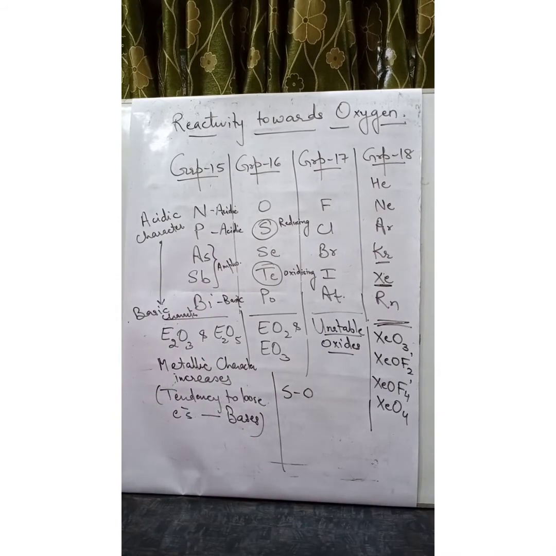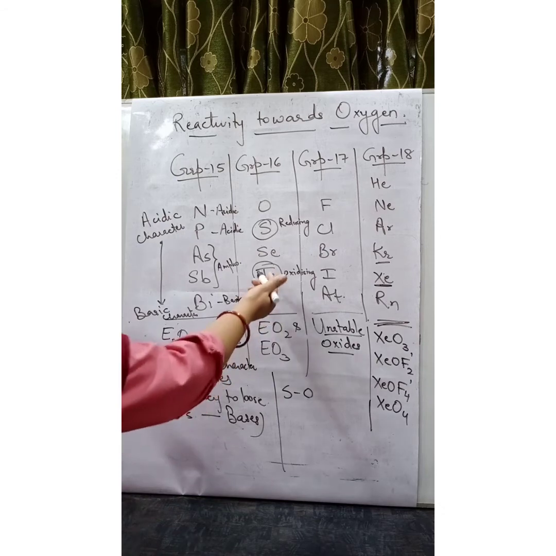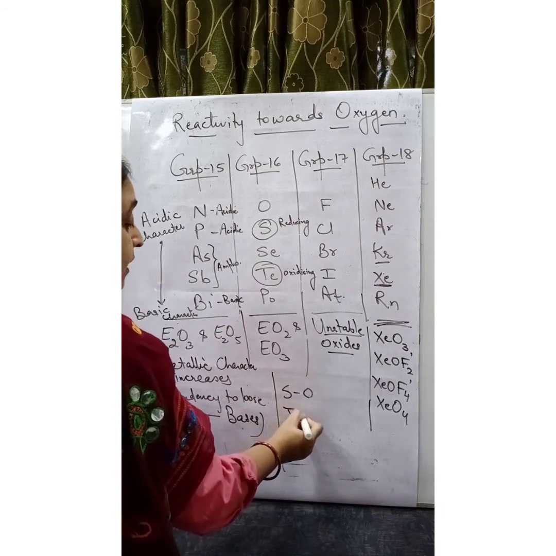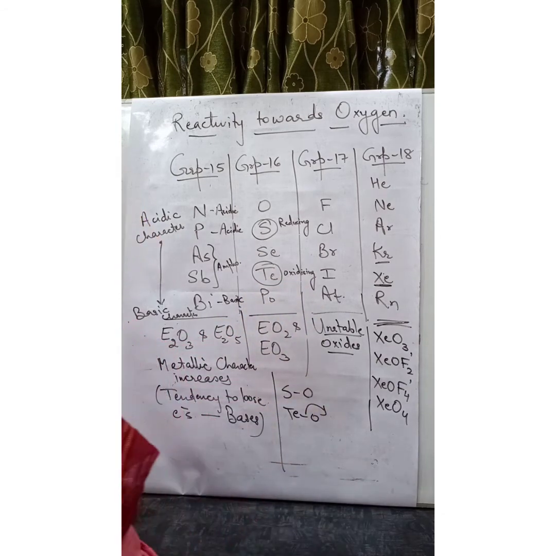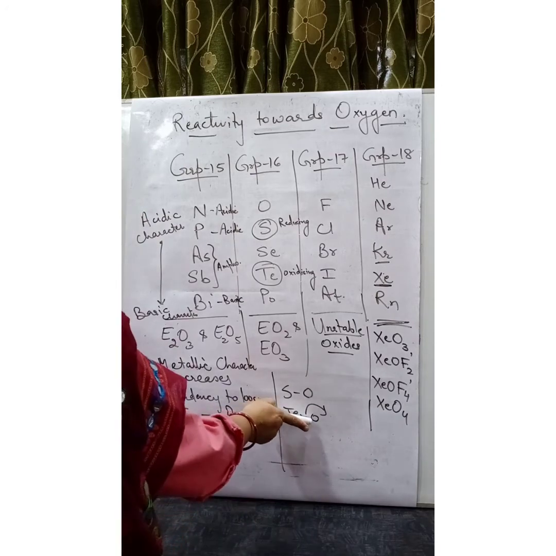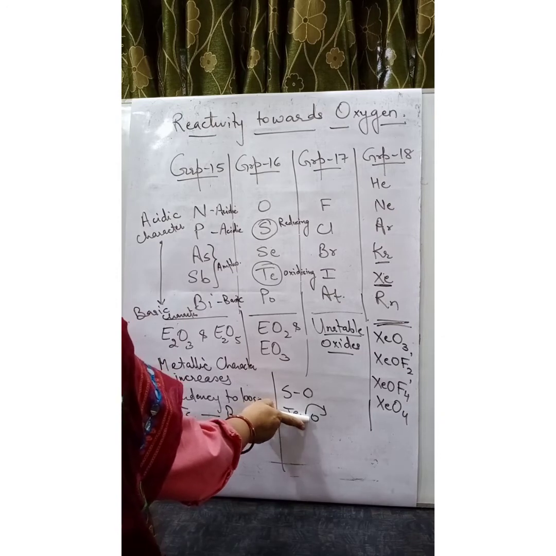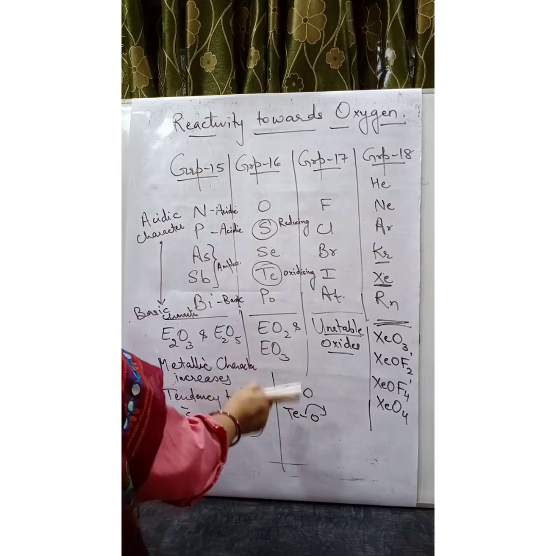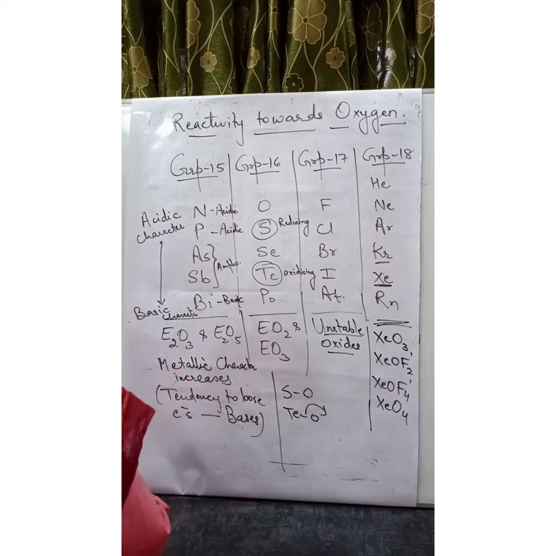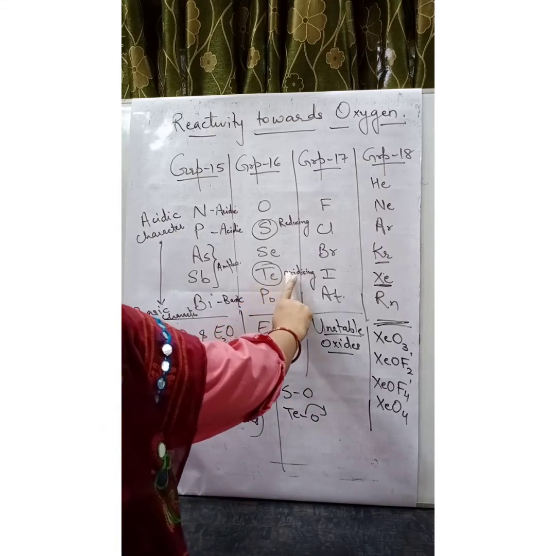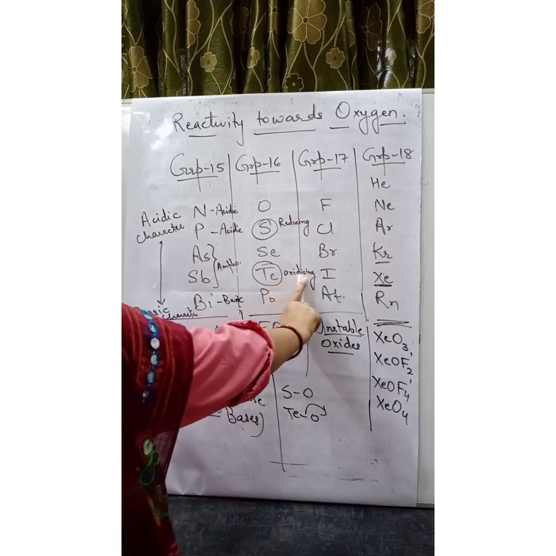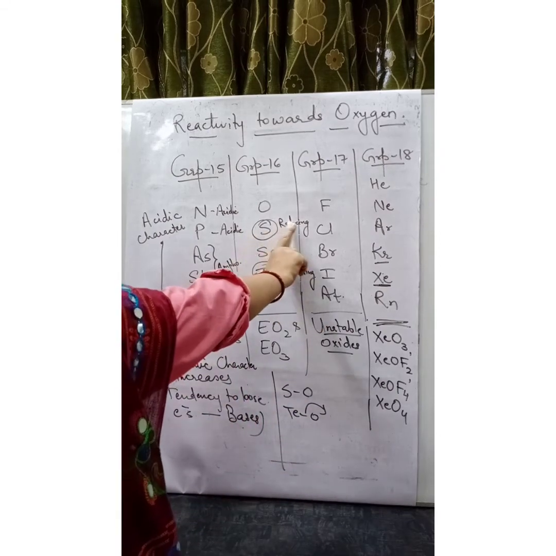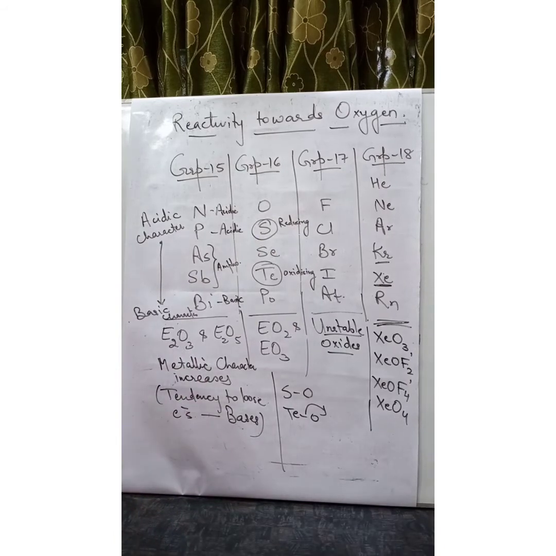But if I talk about TeO2, tellurium is bigger in size. Here oxygen can be donated readily because the Te=O bond length is more, so it requires less energy to break. As a result, TeO2 can donate oxygen readily for oxidation. So TeO2 behaves as an oxidizing agent, whereas SO2 behaves as a reducing agent.